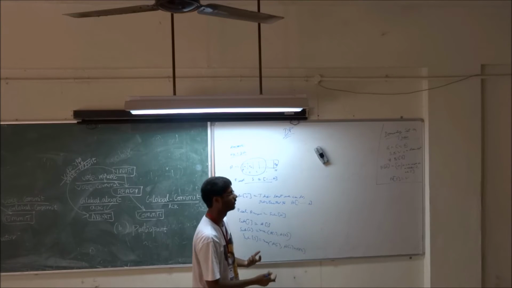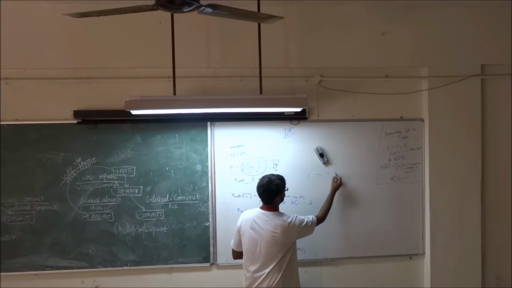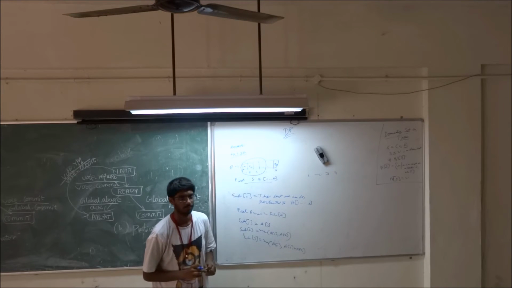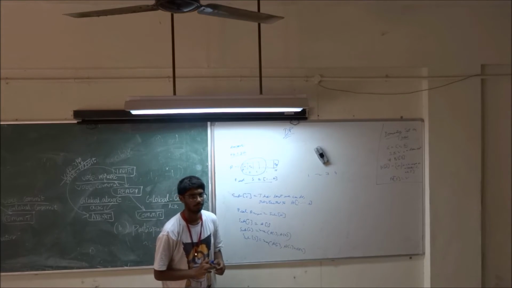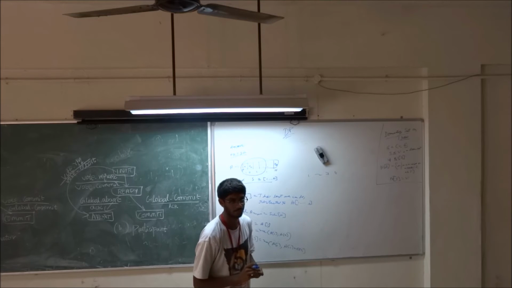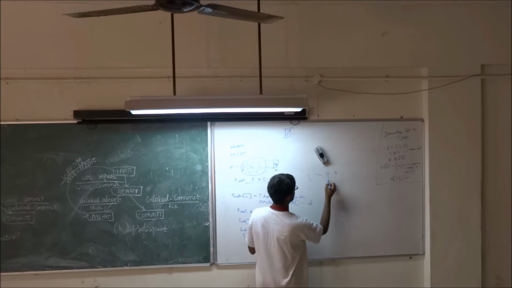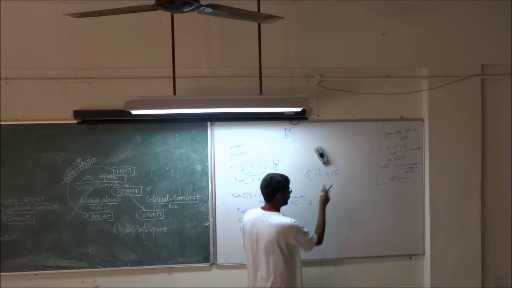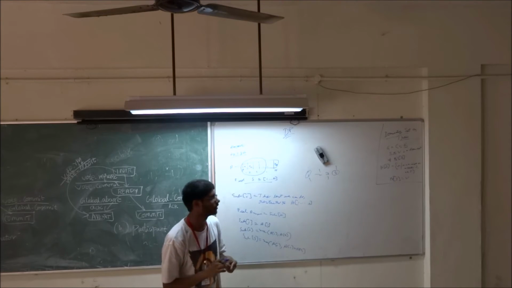What is sub 4? There are 3 different options.